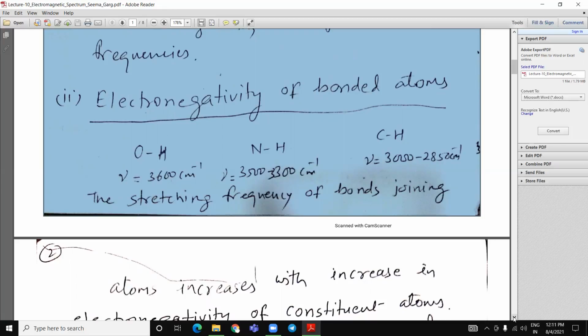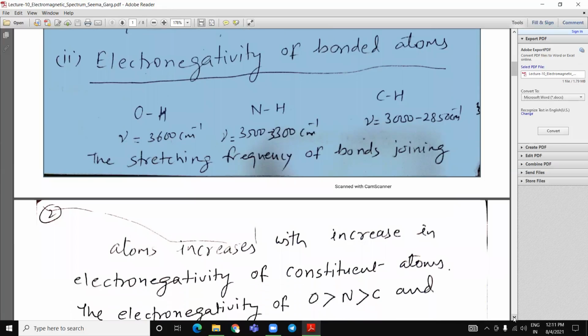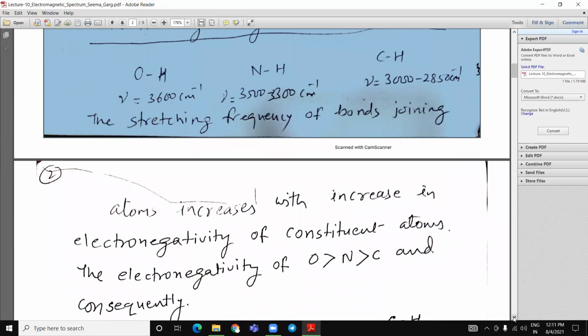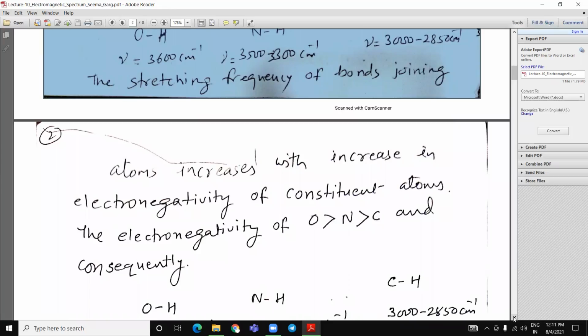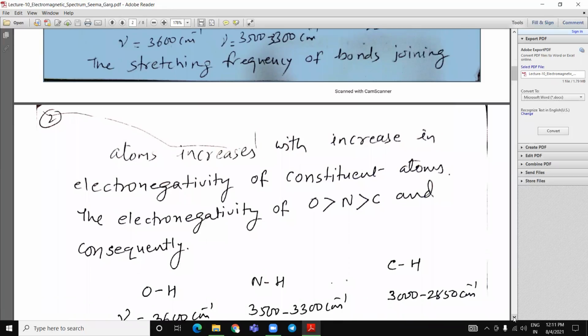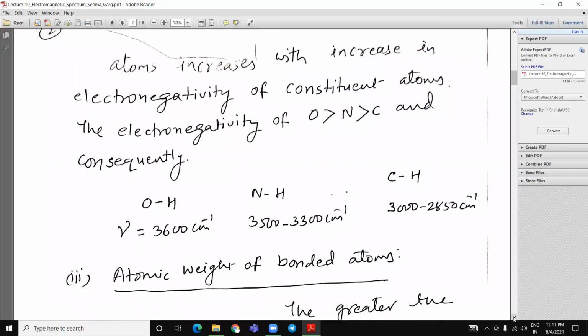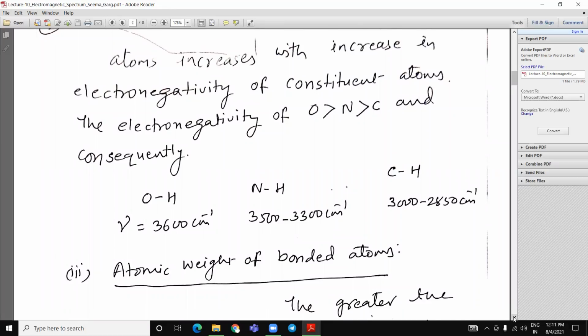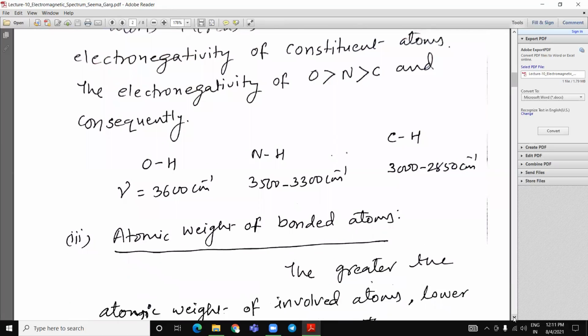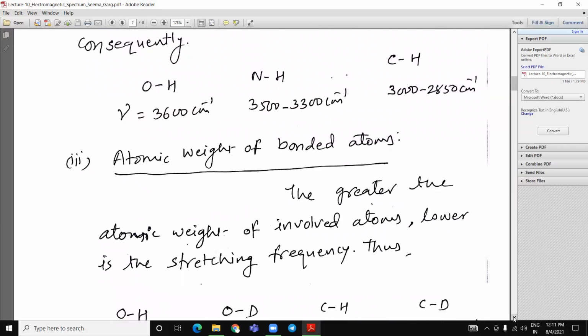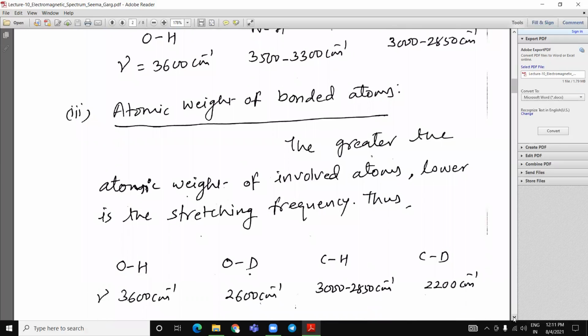Carbon hydrogen is 3000 to 2850 inverse centimeter. Frequency increases with increase in electronegativity of constituent atoms. The electronegativity of oxygen is higher than nitrogen, than carbon. So their frequencies also depend upon the electronegativity of the atom.